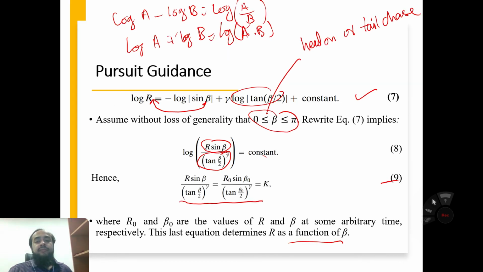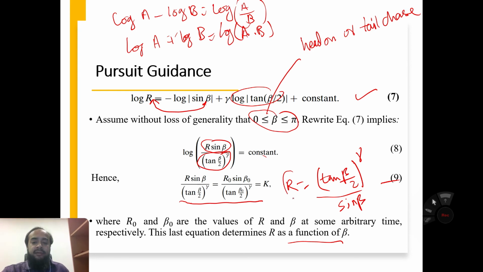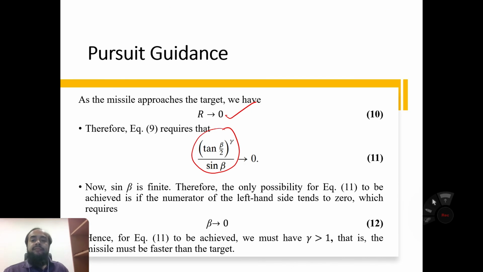Because let's suppose we move r to this side, it will come like tan beta by 2 to the power gamma divided by sine beta. For r tends to 0, this should tend to 0. If this is tending to 0, it means we are getting r equals 0.